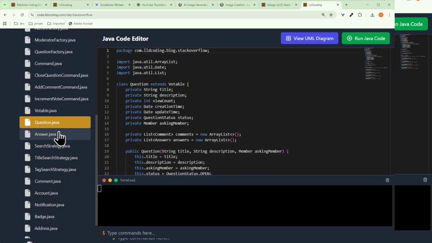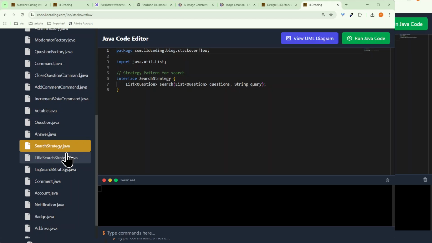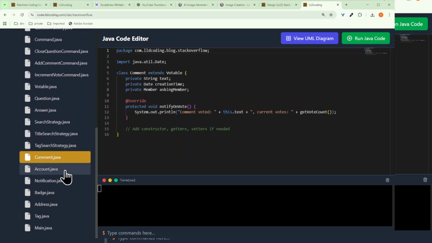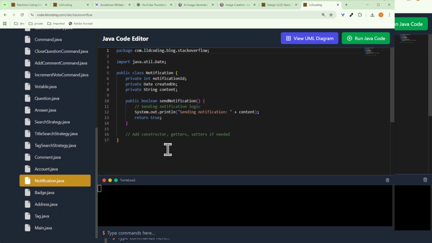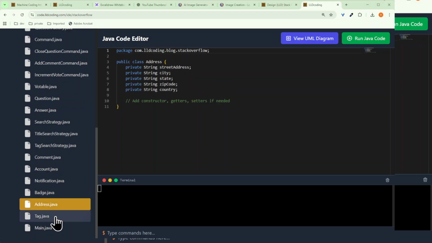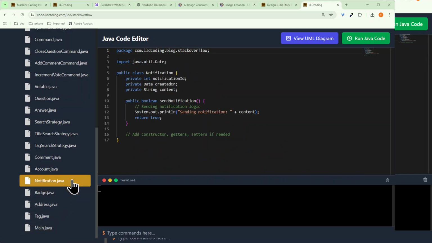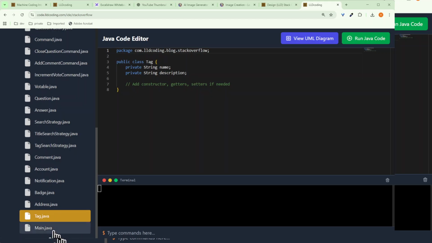But I think we have gone through all: question class, answer, strategy. Basic one, we have used the strategy pattern. Comment one, we have already gone through. Count, basic count class. Notification, just the basic notification. Page, badge. So all these classes are not very important. Always focus on the major class which is really required. If it really requires, you can add it at the end, but don't waste too much time on these basic classes, which are not the main purpose of the entire design.